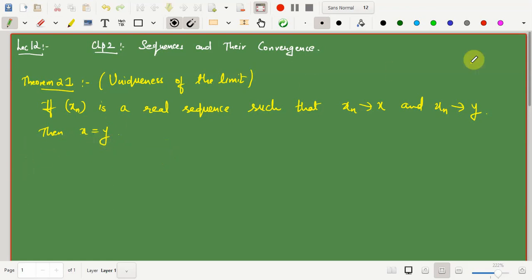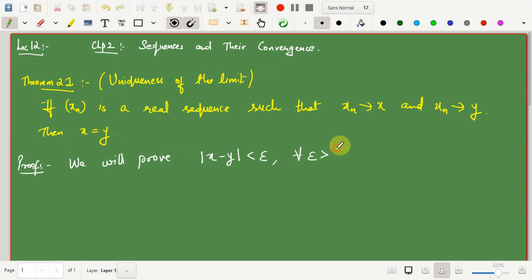So the proof: the idea flows from the Archimedean property. To show that x is equal to y, we would ultimately show that the difference x minus y is equal to 0. In short, we will prove mod of x minus y is less than epsilon for all epsilon positive.